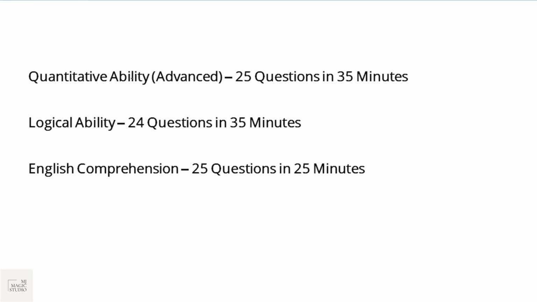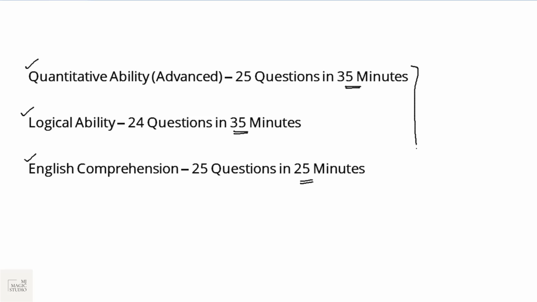The pattern is very simple. They have divided it into three parts. After that there is also coding or no coding, that I am not sure about. But these are the three sections they ask questions from. Quantitative ability, advanced: 25 questions in 35 minutes. Logical ability: 24 questions, again in 35 minutes. And English comprehension: 25 questions for which 25 minutes is given.